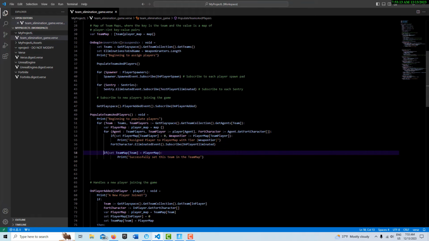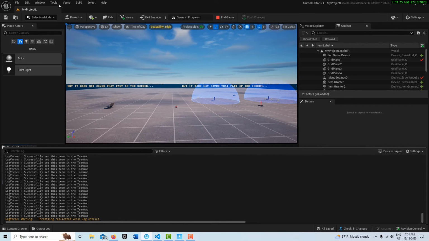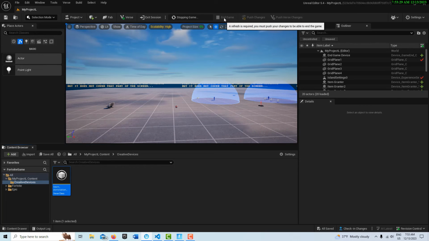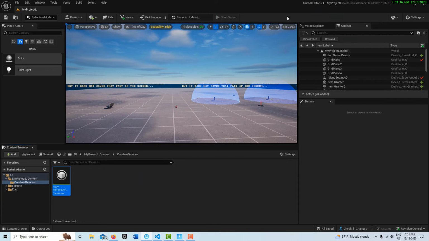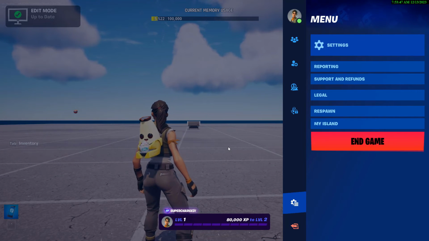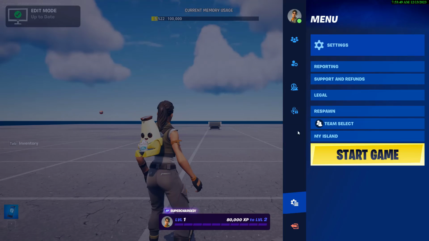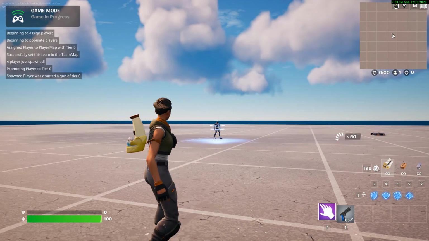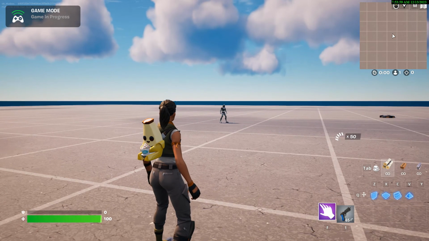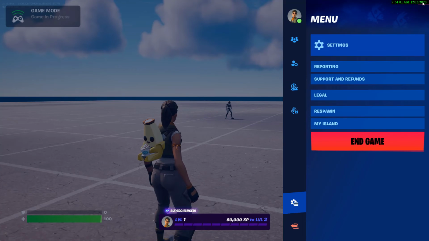So to resolve this, all we have to do is go 1, 2, 3, 4. Let's rebuild our code and see if that solves the problem. Build Verse code. I'll end the game, and then I'll push those changes. Okay, so let's see now what happens. We hit start game. Now we see what we expected to see. It appears on the screen so fast I know it's hard to tell.